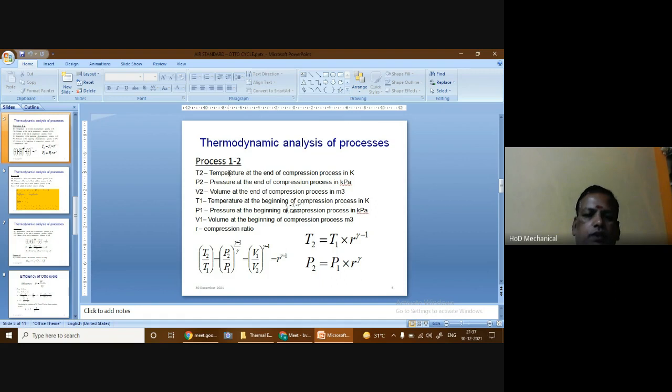And we know from thermodynamics the relationship between pressure, temperature and volume for an adiabatic process.